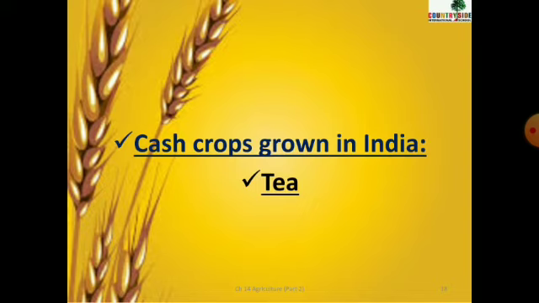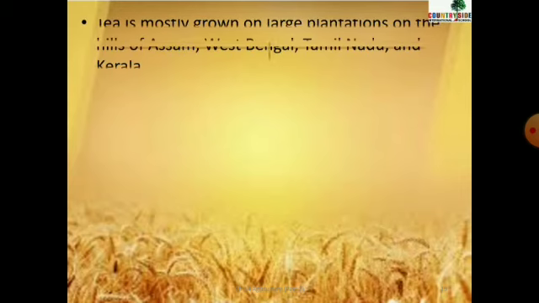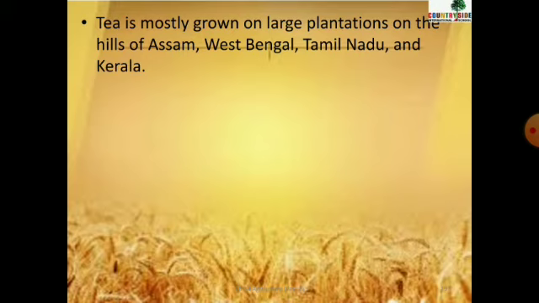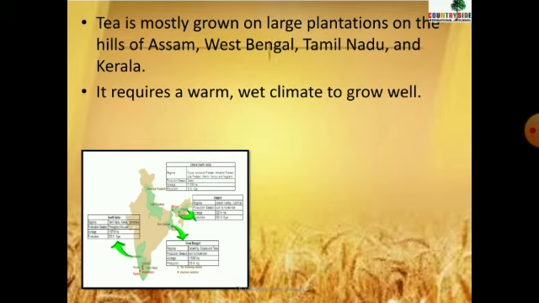The next cash crop grown in India is tea. So what do you know about tea? Children, tea is mostly grown on large plantations on the hills of Assam, West Bengal, Tamil Nadu, and Kerala. Where the hills of Assam are there, there also tea is grown. Then in West Bengal, Tamil Nadu, and Kerala, it's grown. It has large, big fields of tea. It requires a warm, wet climate to grow.